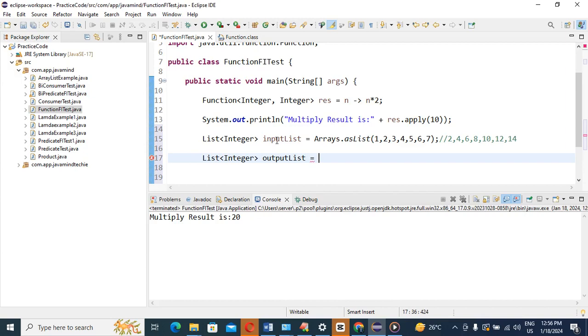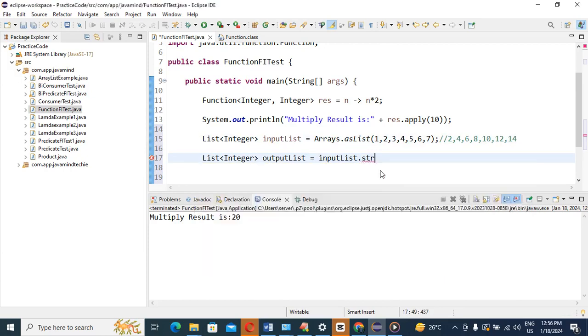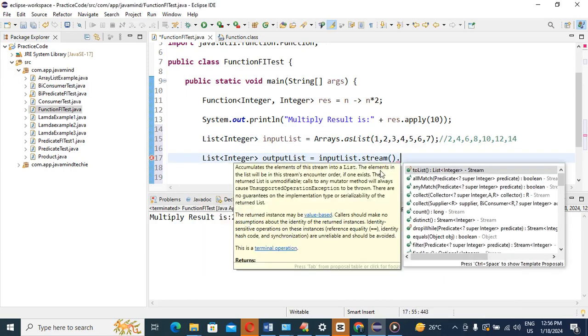So first I need to convert this input into a stream, so dot stream will be there. See, stream is there. Guys, what I am going to explain now, please concentrate. This is important. When I explained the consumer functional interface and the predicate functional interface, I hope you remember, right?